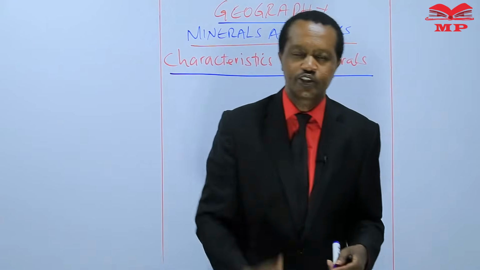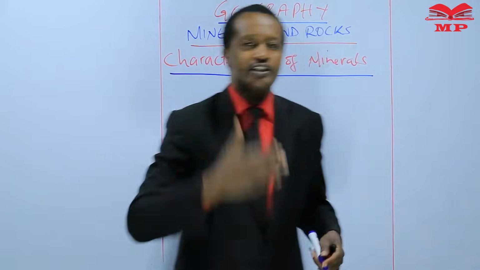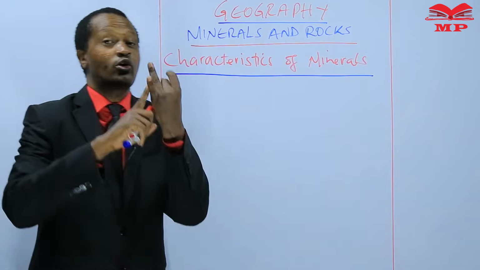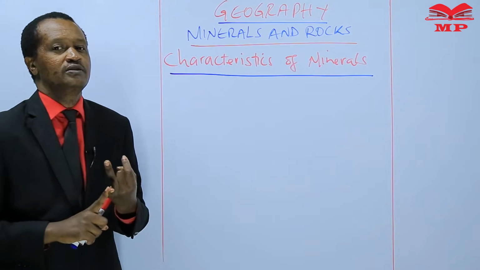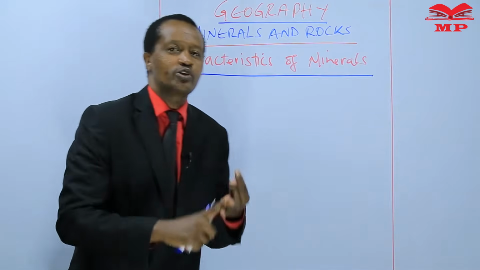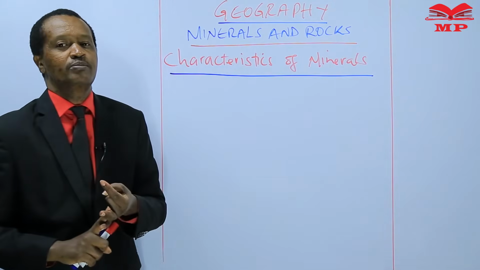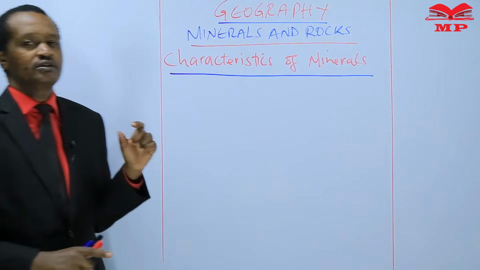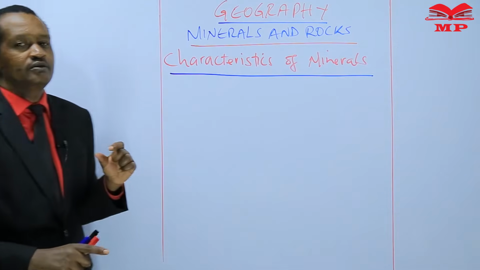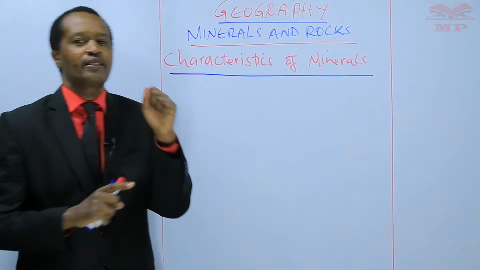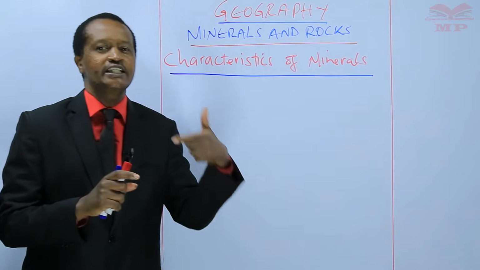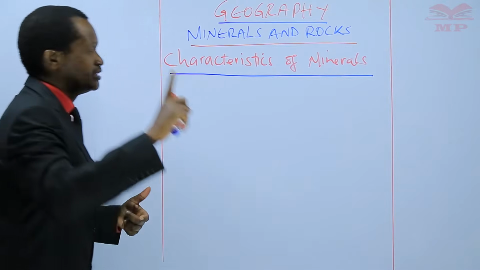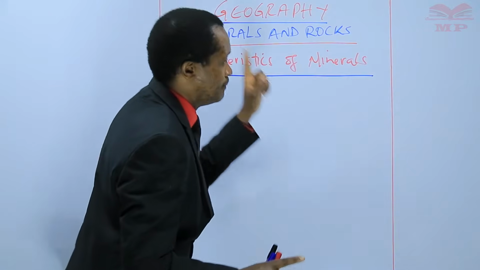Now, learners, from the definition, we get the main characteristics of minerals. Remember, number one, minerals are naturally occurring. That is a characteristic. Then we also learned that minerals are inorganic. Number two. Number three, minerals are solid, crystal solid. Then number four, they have a definite chemical composition. Those are the main characteristics of minerals.